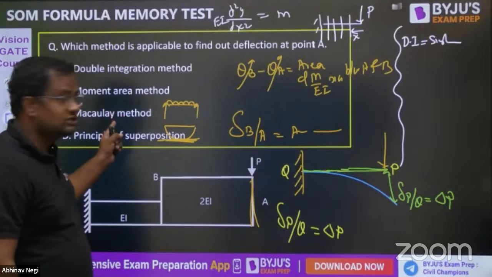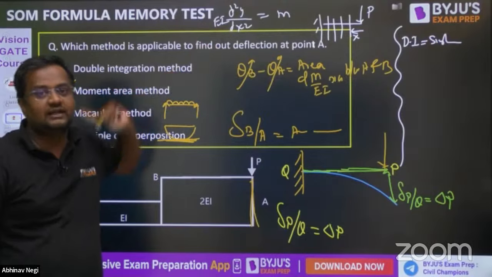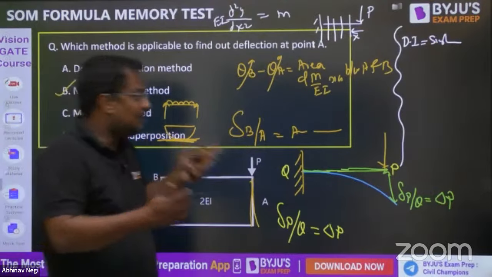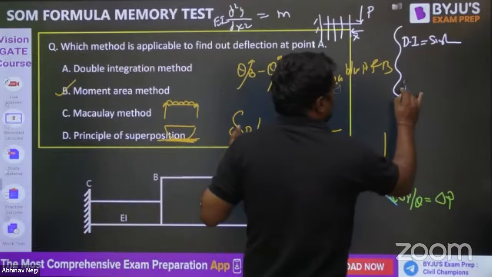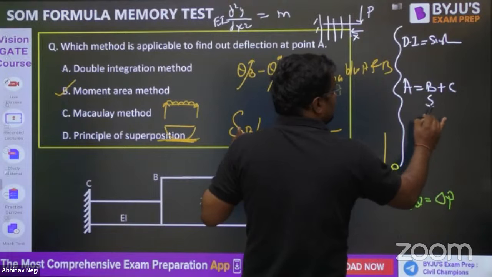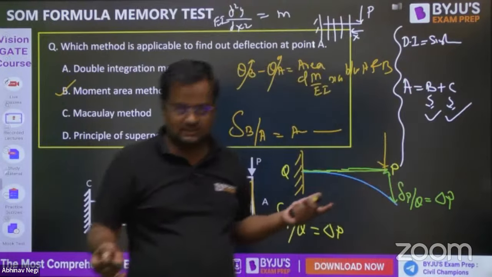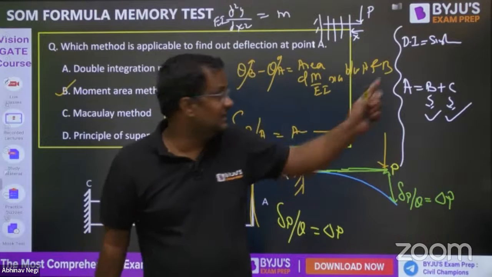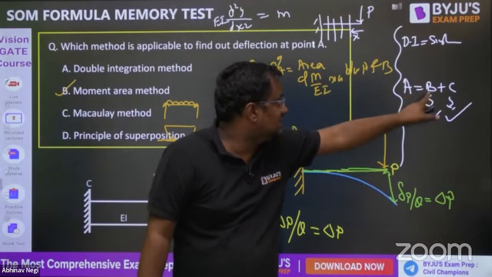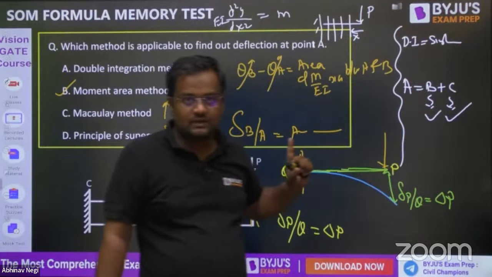Now, Macaulay's method is used where different parts have different bending moment equations. It is an improvement of double integration. Moment area I told. Principle of superposition means a beam can be written as a combination of two beams, such that the results of these two are standard results, or you can find them from any of the methods.